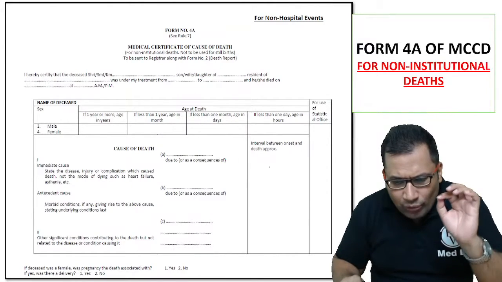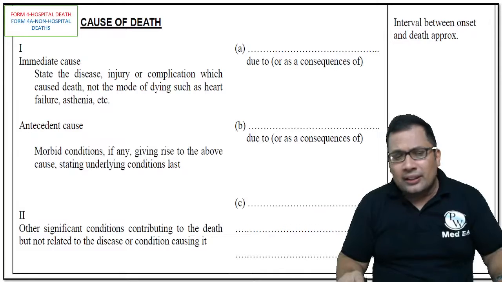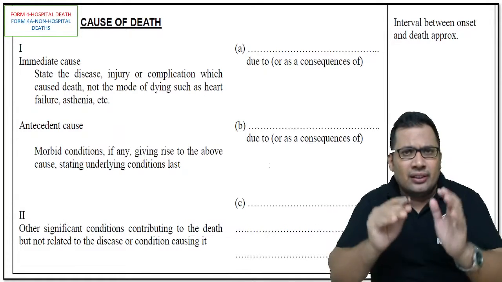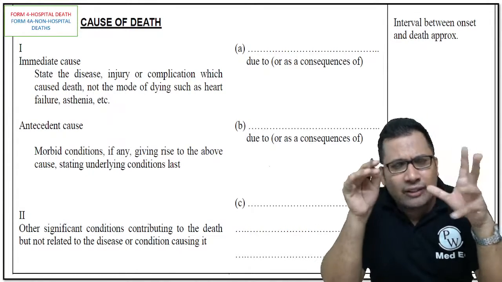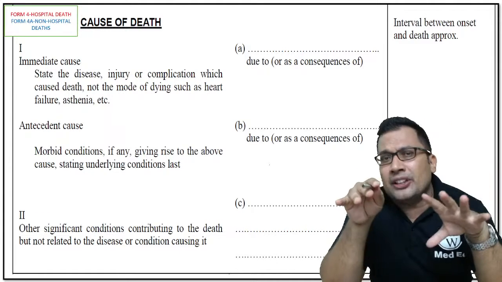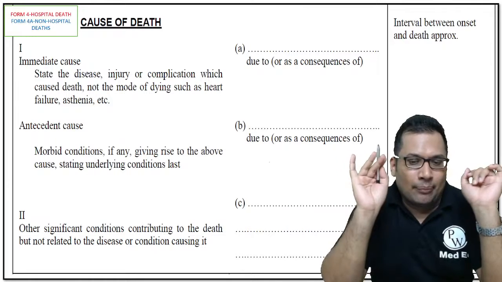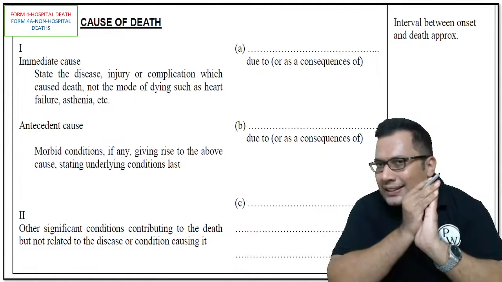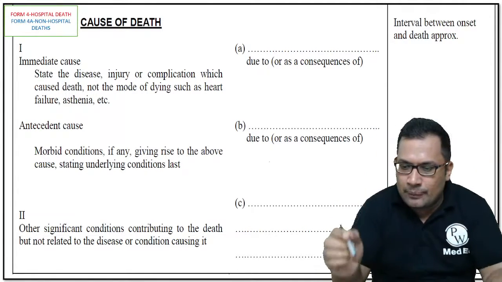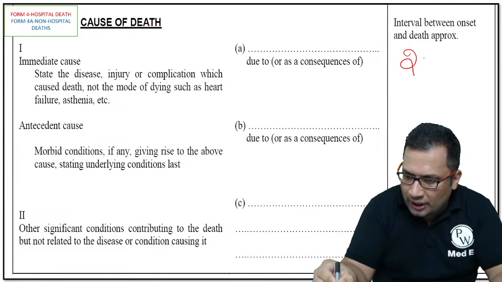So now we are talking about the very important cause of death. This is one very frequently asked in your NEET PG exam, FMGE, as well as your professional exam. Cause of death has two parts. How many parts? Two parts.